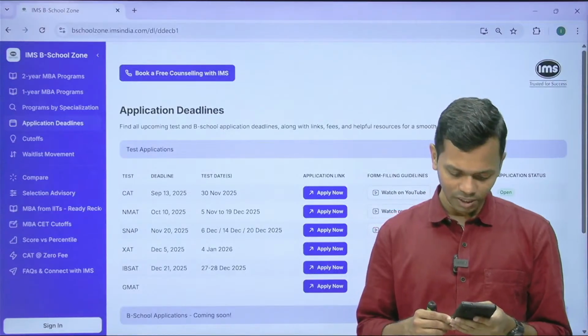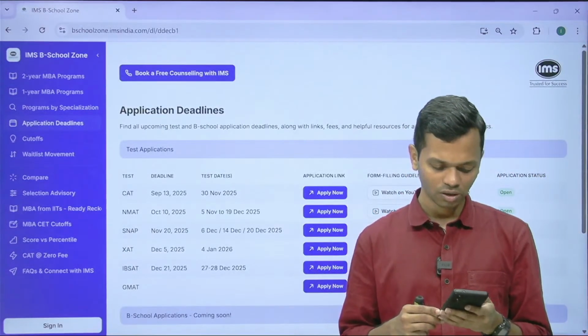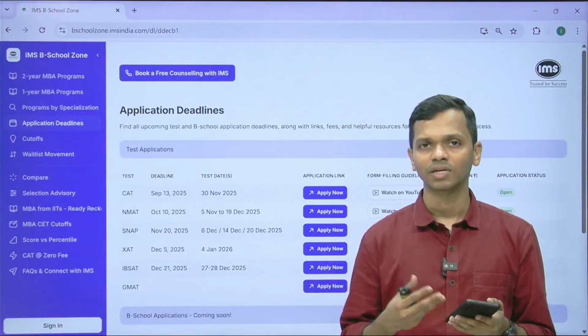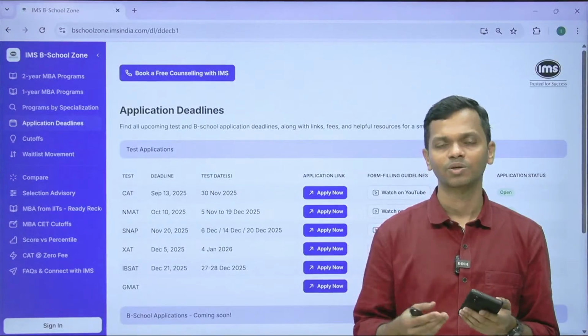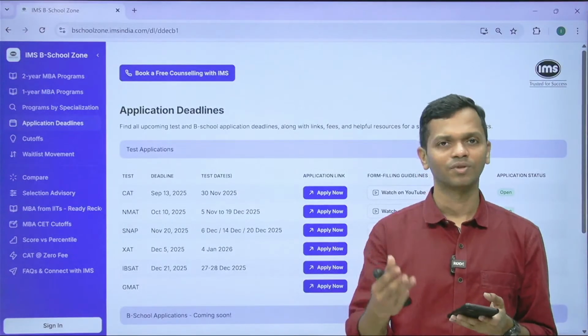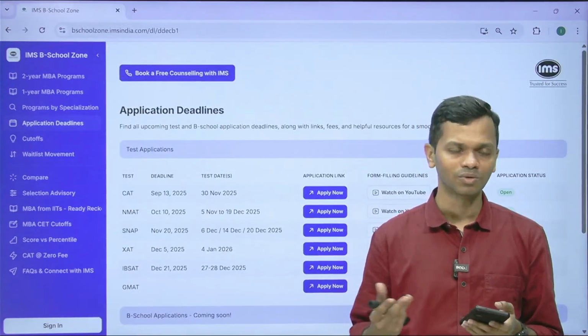I belong to OBC category, but my family income is 8 lakh plus, which falls under creamy layer. Which category should I choose during registration? You will not be able to select NC OBC in that particular case, because if you say NC OBC is your category, you will have to give the documentation that is required. So in that case, you'll have to select unreserved as the category.